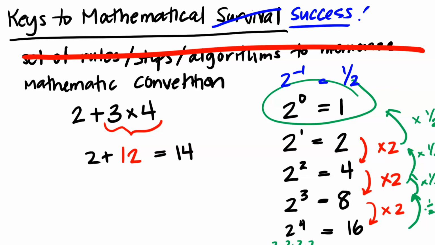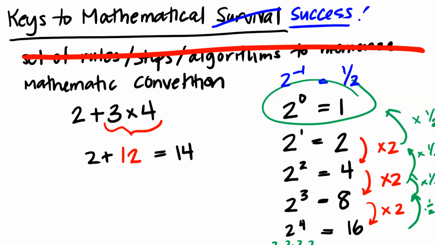So again, I just want us to think about this idea that there are some mathematical conventions. Obviously, what an exponent represents is one of them. The order of operations is another. But then there are a lot of other pieces that we shouldn't take as conventions, that we should see why it makes sense that they are the way they are, or figure out what the proof is behind them.